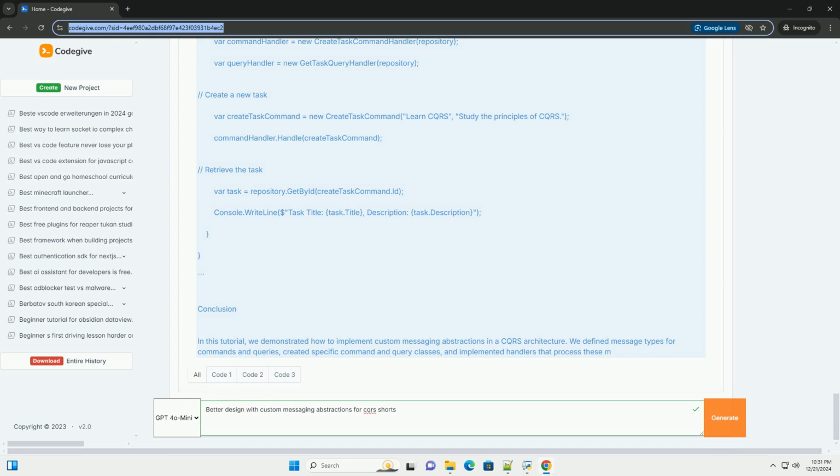Step 1. Define custom message types. We'll start by defining custom message types for commands and queries. This will help us encapsulate the data that needs to be passed around. // Command message. public abstract class Command { public Guid Id { get; private set; } public DateTime CreatedAt { get; private set; } protected Command() { Id = Guid.NewGuid(); CreatedAt = DateTime.UtcNow;